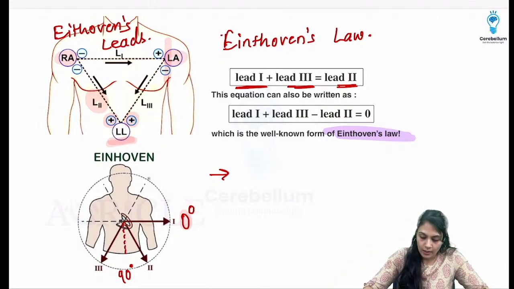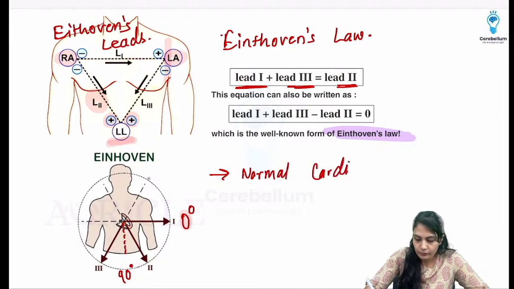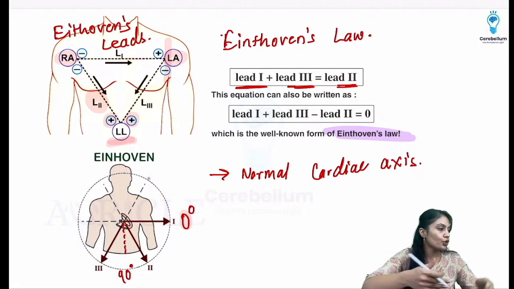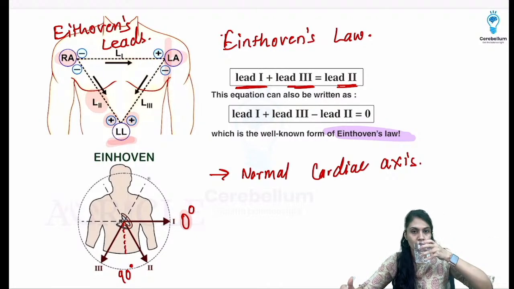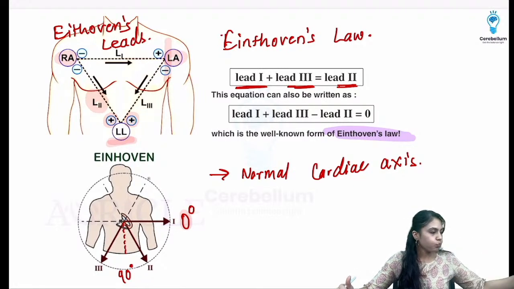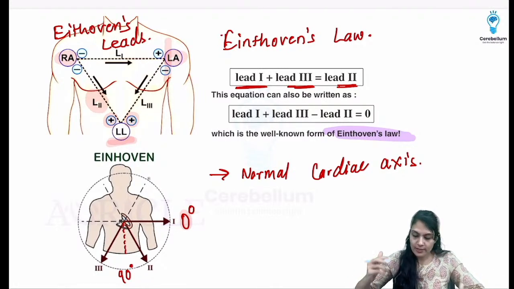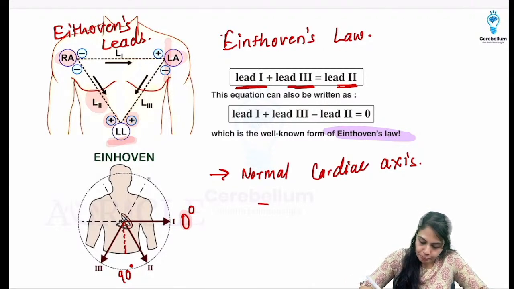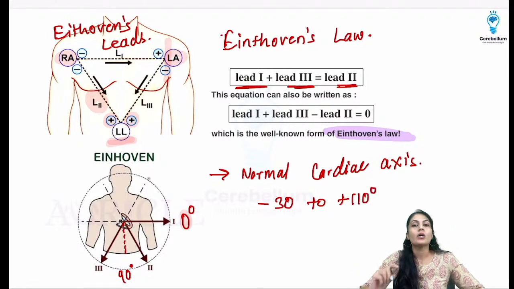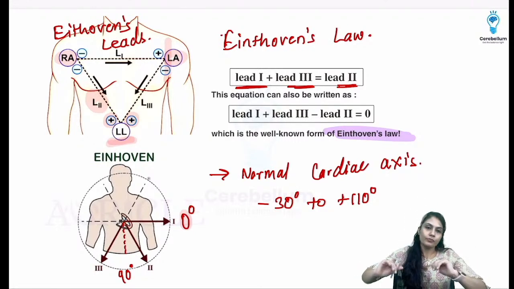Now if I talk about this cardiac axis, just remember what is the normal cardiac axis. Cardiac axis means the direction of depolarization that I'm talking about, okay? So what is the normal cardiac axis? It is going to be minus 30 to plus 110 degrees. Minus 30 degree to plus 110 degree. That is going to be the normal cardiac axis.